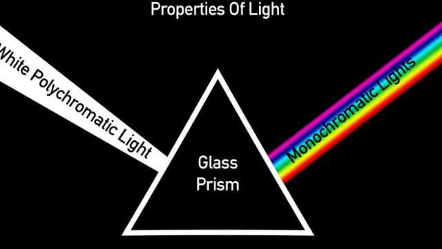Sign convention for reflection by spherical mirrors. While dealing with the reflection of light by spherical mirrors, we shall follow a set of sign conventions known as the Newton sign convention. In this convention, the principal axis of the mirror is taken as the x-axis of the coordinate system.